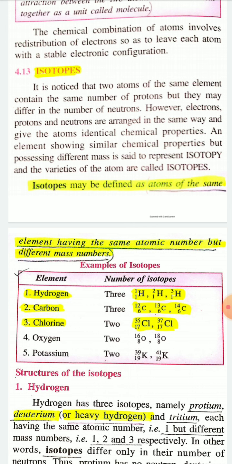Just read the definition of isotopes and examples of isotopes: isotopes of hydrogen, isotopes of carbon, isotopes of chlorine. So isotopes may be defined as atoms of the same element having the same atomic number but different mass number. For example, hydrogen has 3 isotopes and the symbols of the isotopes of hydrogen are 1H1, 1H2, 1H3.